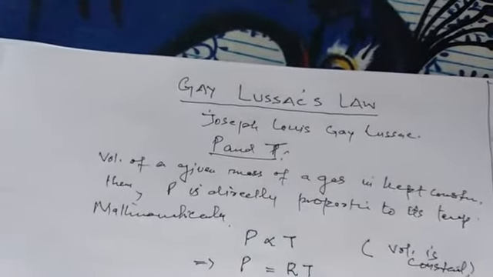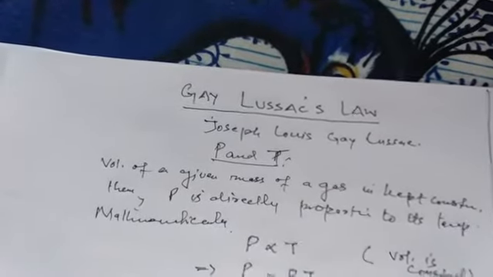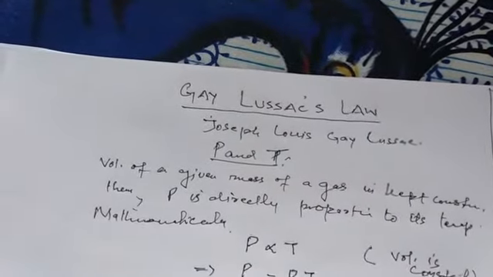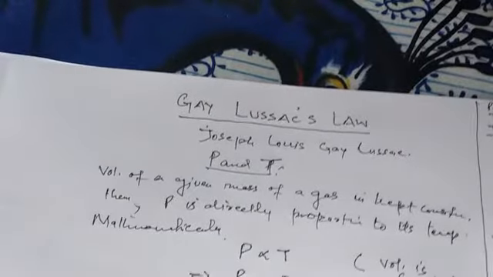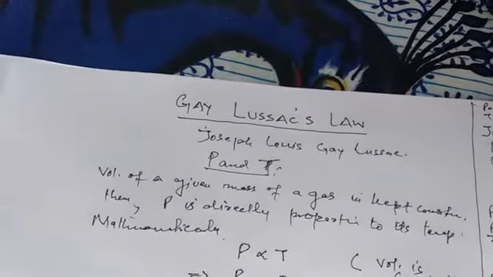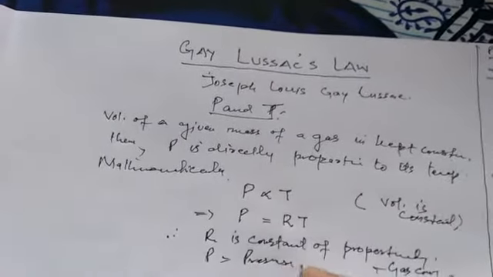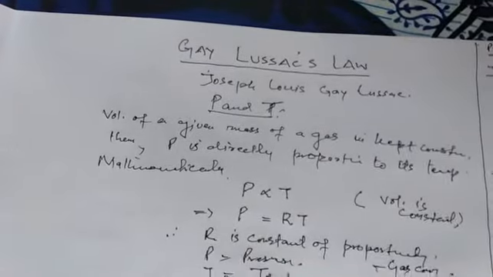This is known as the gas law also. The constant of proportionality is known as the gas constant. P is the pressure of the gas, and T is temperature in kelvins.